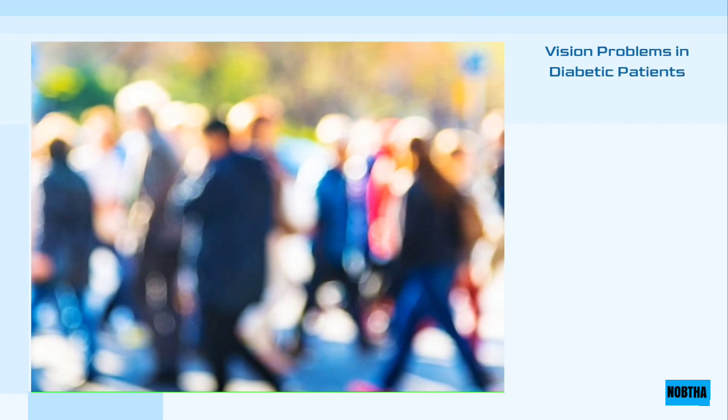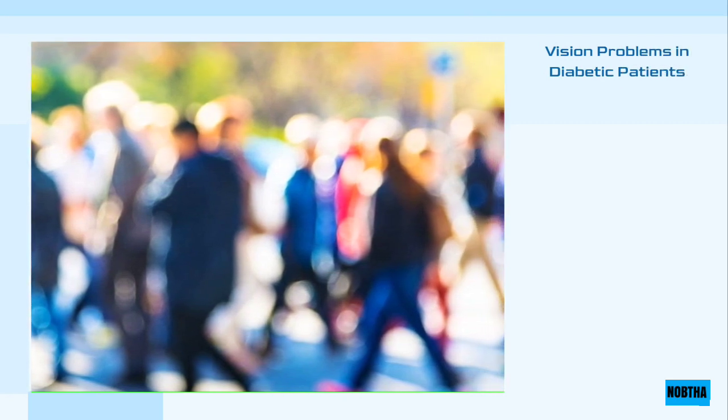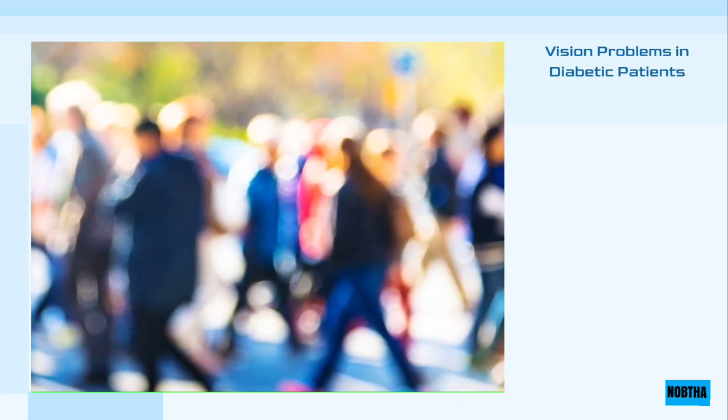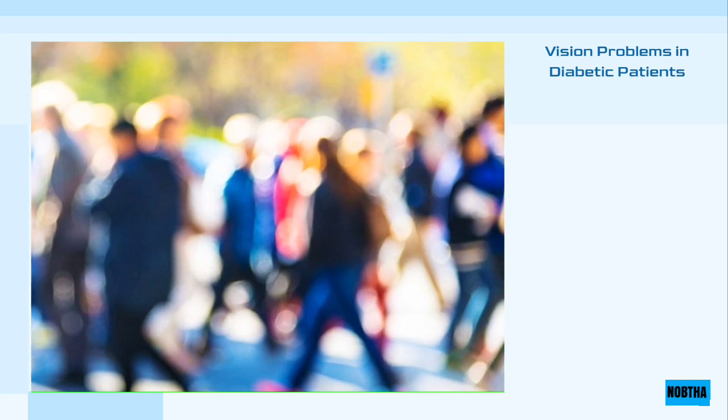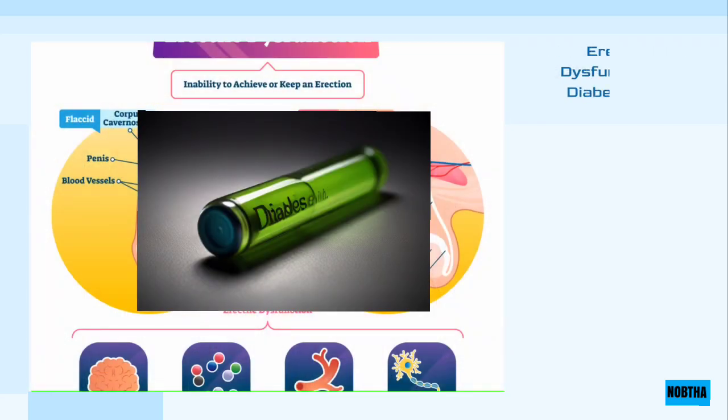Blurred vision. Changing fluid levels in the body lead to swelling of the eye lens, changing its shape and losing its ability to concentrate. Problems with erection in men: libido decreases in men with diabetes, as well as erectile dysfunction.